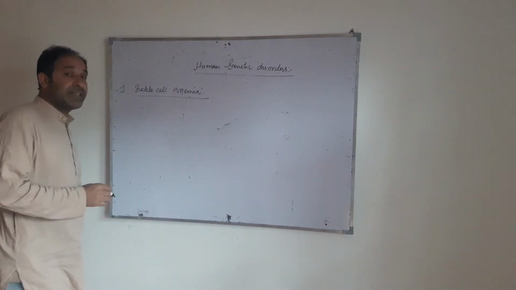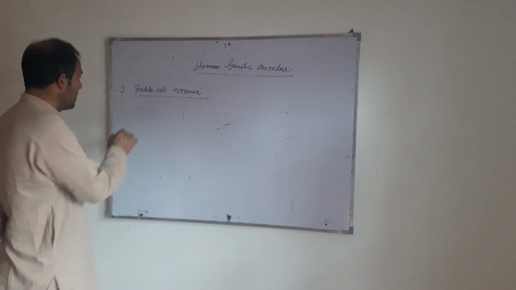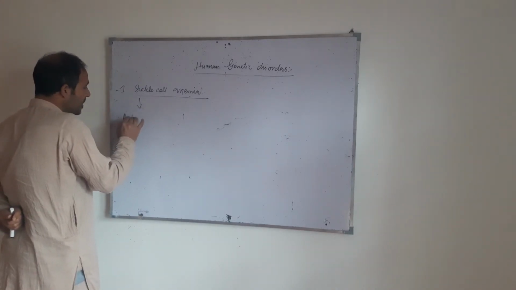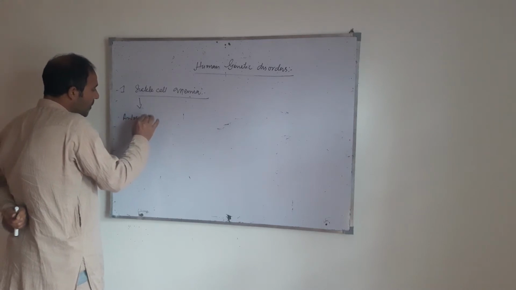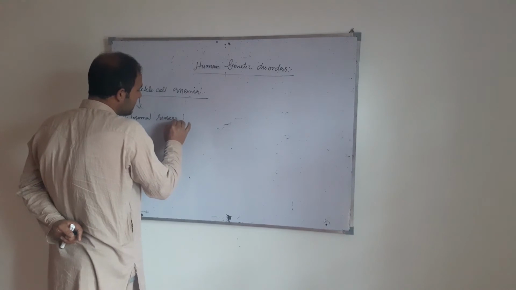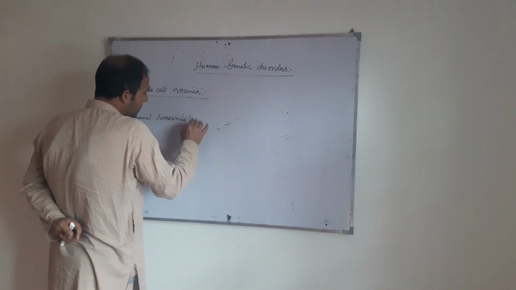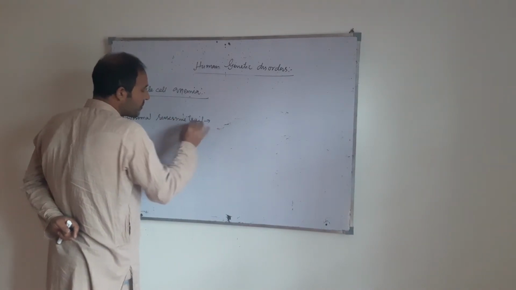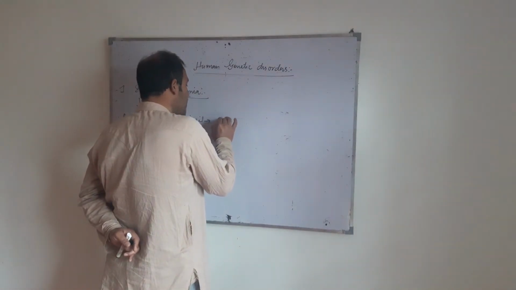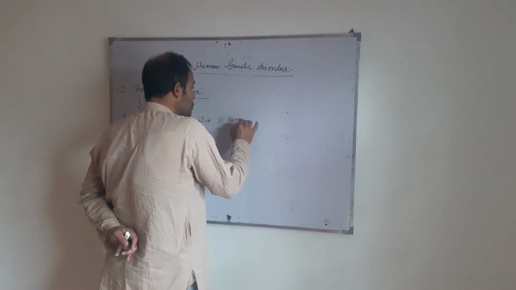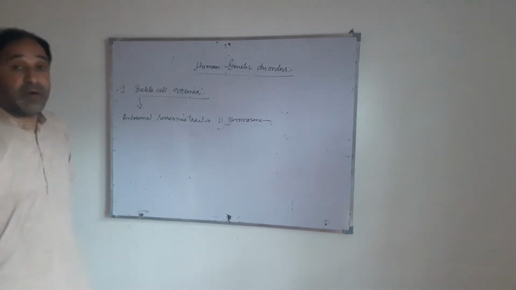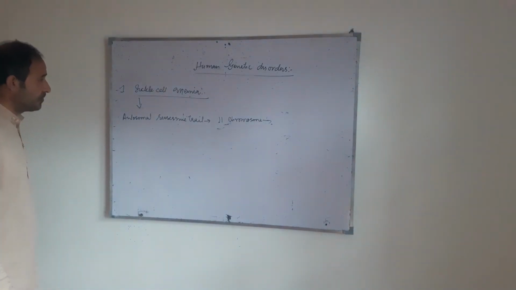What happens in sickle cell anemia? This is an autosomal recessive trait. It is caused by a defect in the 11th autosome, the 11th chromosome.